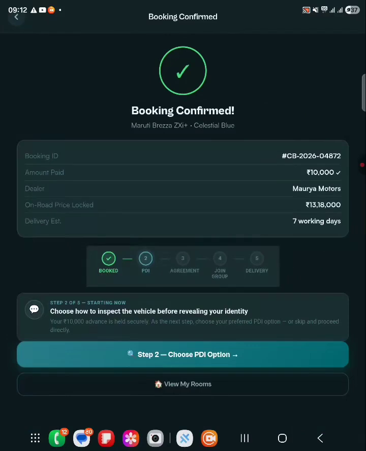So the next step is PDI, which is one of the most important features of our application. What is PDI? PDI is pre-delivery inspection. Here the car is inspected for all the features, the exteriors, interiors, and working functionality. If a buyer is opting for the instant buy, we are offering PDI free of cost.